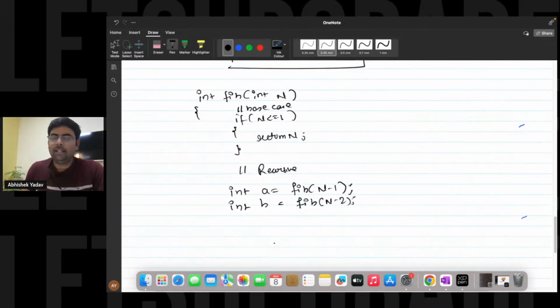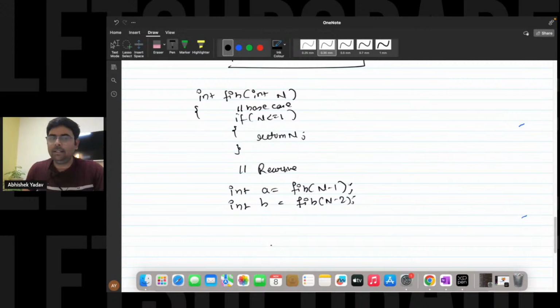And whatever answer we are getting, that answer we are storing inside a and b, right? So this is the assumption we are making. The recursion will do the calculation for the smaller and similar subproblem. And we are trusting our recursion also, right? We are trusting that okay, it will not cheat us. This recursion will never give you a false hope. Okay, everyone. So here, after getting the result, on that result we are doing the calculation, that is return a plus b, like this. Okay, great.